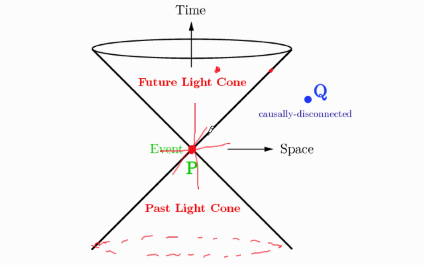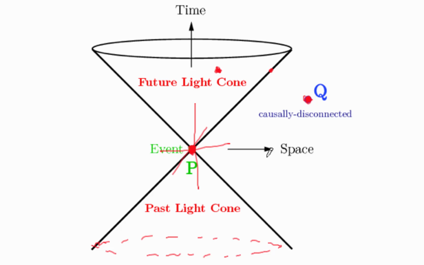We call them causally connected events. That means that this event over here could have been influenced by this, but this event, that is to say this point in space-time, Q, cannot be connected with the origin. It is called causally disconnected.